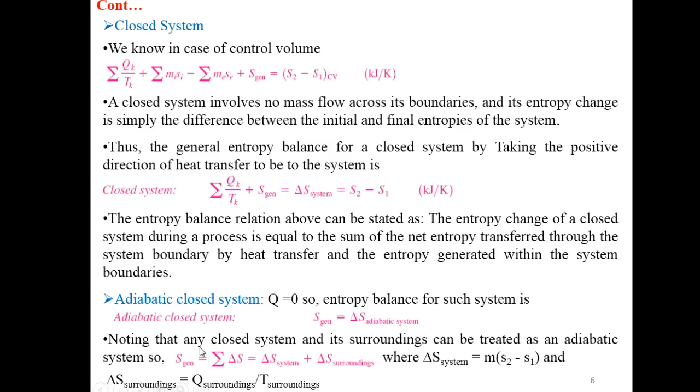So we can write down, entropy generation is equal to change in entropy of the system plus change in entropy of the surrounding, because we are considering system and surrounding as the adiabatic system, where delta S system is given as mass times entropy change per unit mass, and change in entropy of the surrounding is given as Q surrounding divided by T surrounding.